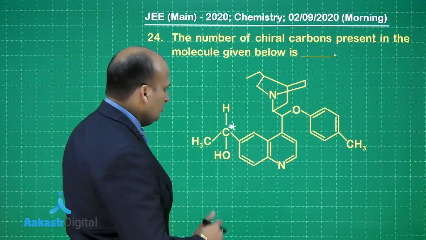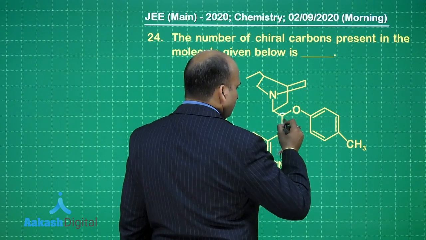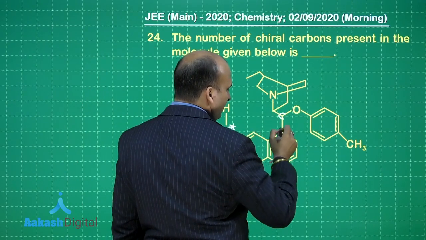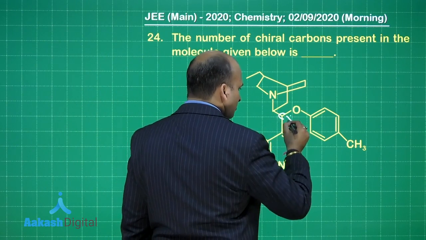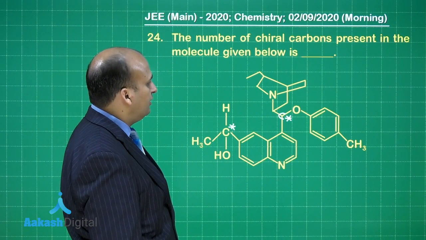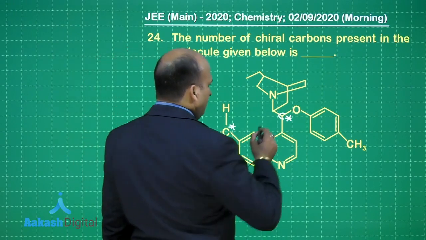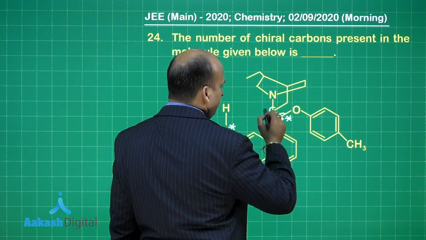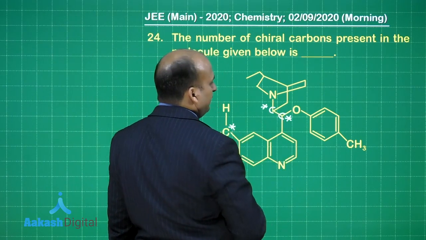Good. Now, let us come to this carbon. On one side you have got this group, on the other side you have got this group, one hydrogen and this. So, yes, this carbon is also a chiral carbon. This carbon is also a chiral carbon. Okay, now let us look at this carbon. So, 1, 2, 3 different groups with hydrogen. Yes, this is also chiral.